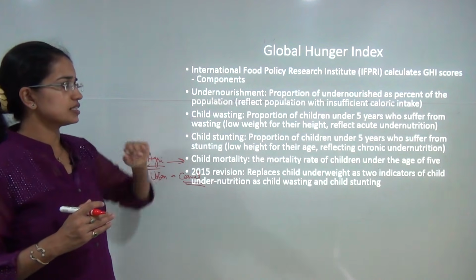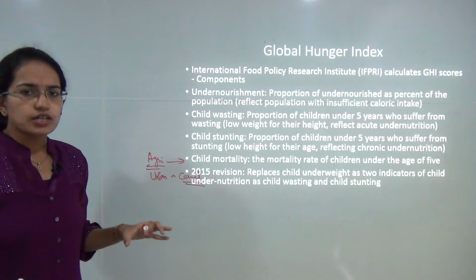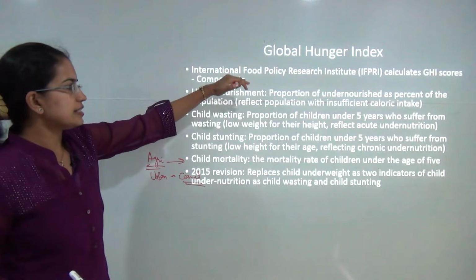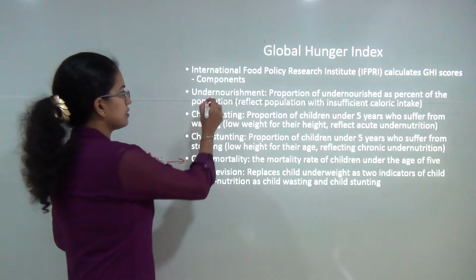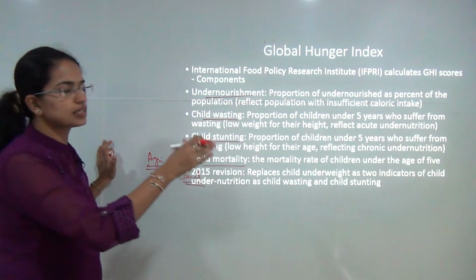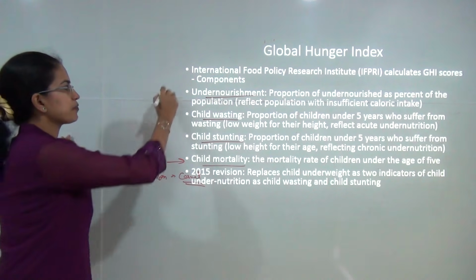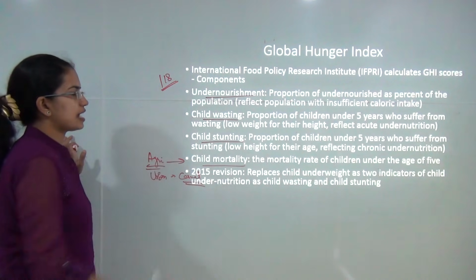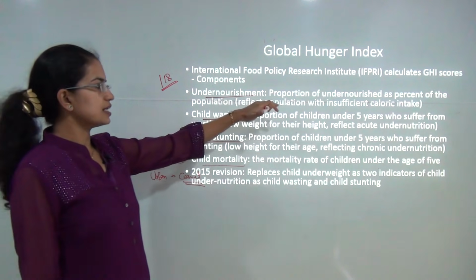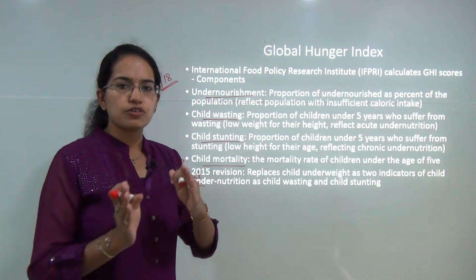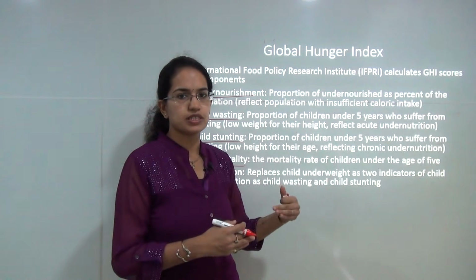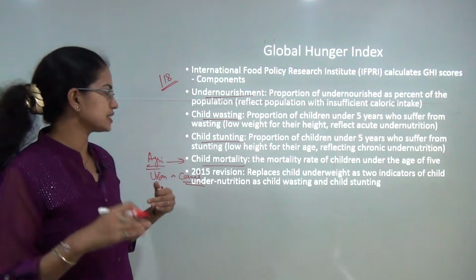Now, the International Food Policy Research Institute works to calculate the global hunger index. It has demarcated 4 categories, or components, based on which it decides the hunger rating of the nations. There are 118 nations that have been rated as of 2016. The first criterion is undernourishment. That means the amount of nutrition that one should get versus what one is actually getting, which is below the standardized level.